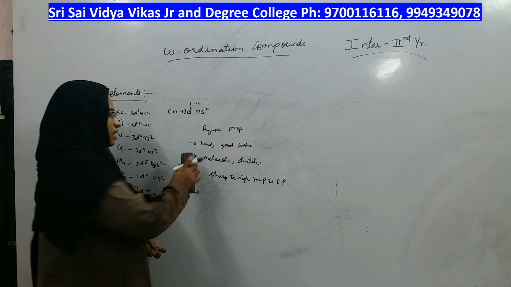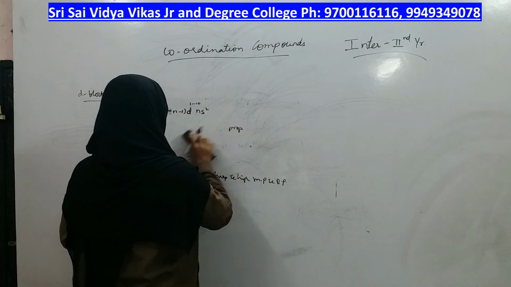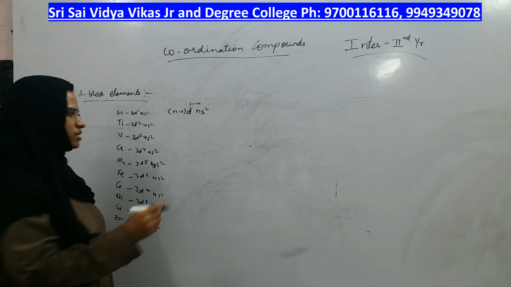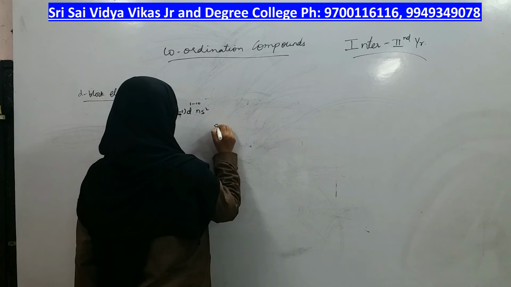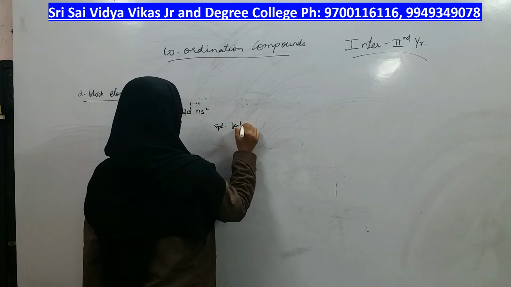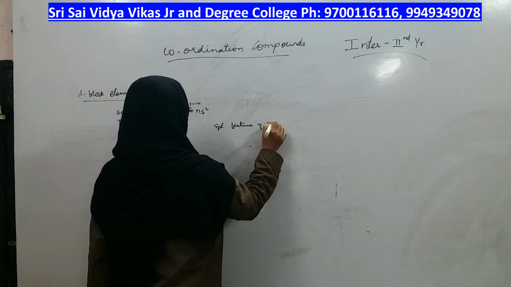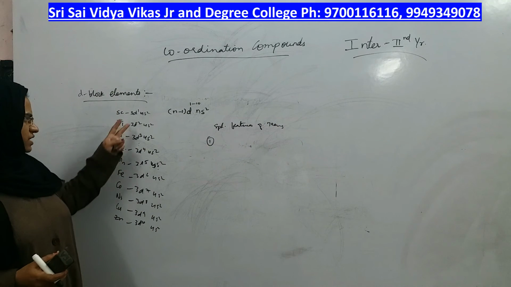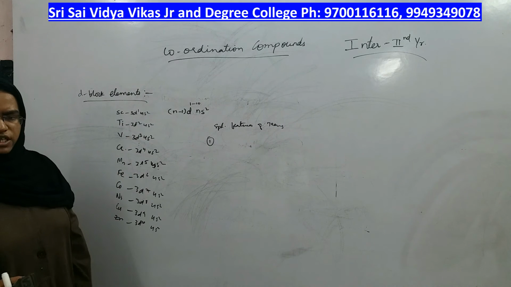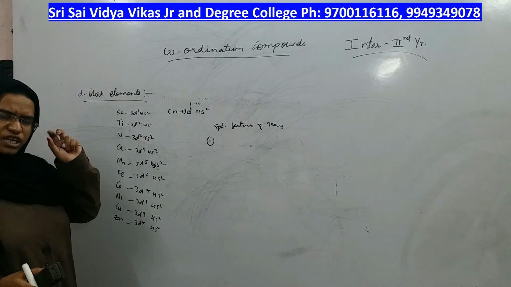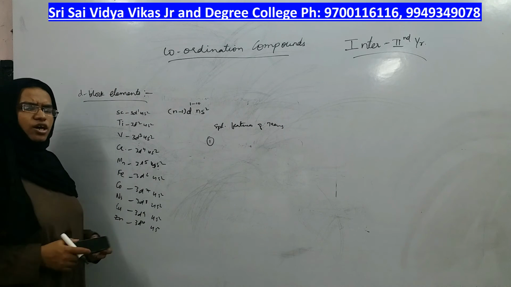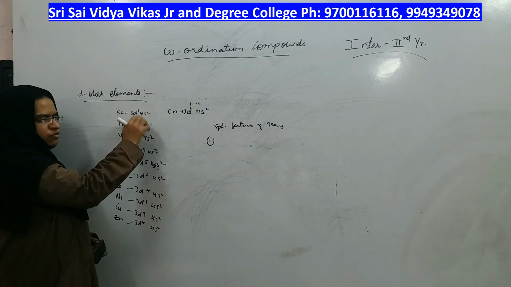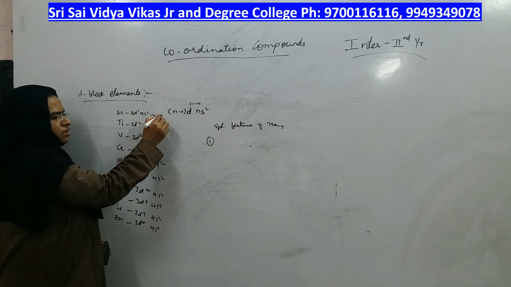What are the important chemical properties, the special features of transition elements? See, if this is the electronic configuration of D block elements, they have a very special feature. If 2 electrons are lost by scandium, what will be the oxidation state? +2.